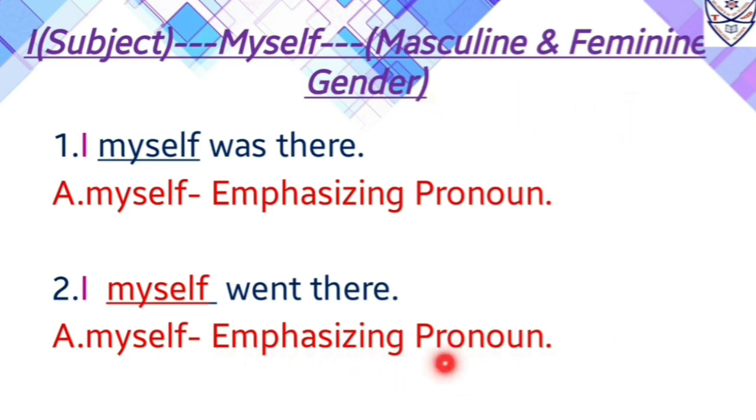Now in both the sentences, we can see that the verb comes after the emphasizing pronoun, or the emphasizing pronoun comes before the verb. Over here we can see was is the verb, it comes after the emphasizing pronoun. Over here again went is a verb which comes after the emphasizing pronoun. Means over here the emphasizing pronoun comes after the subject, or it is followed by the subject, and it also comes before the verb.